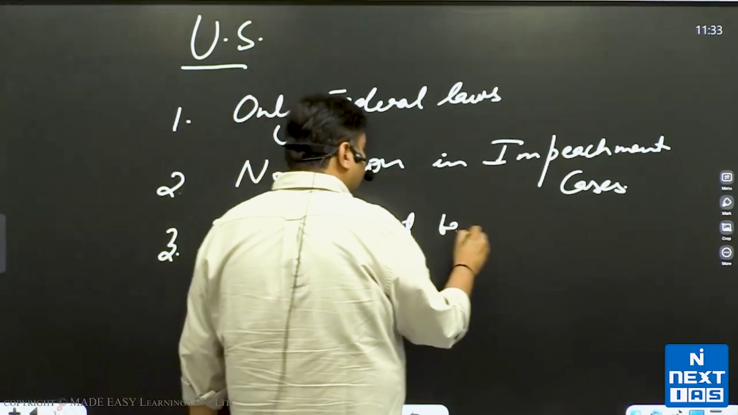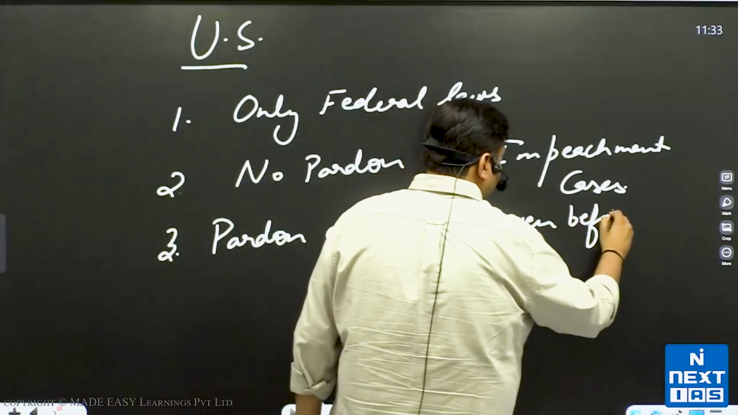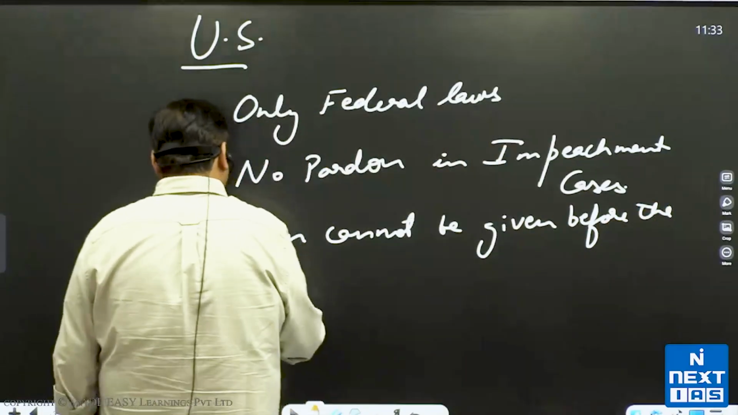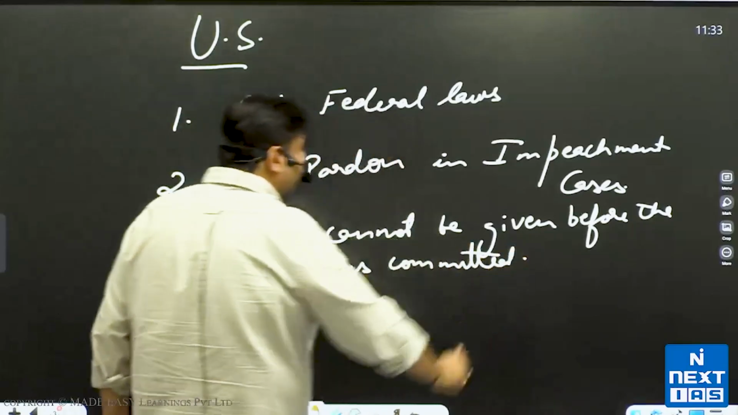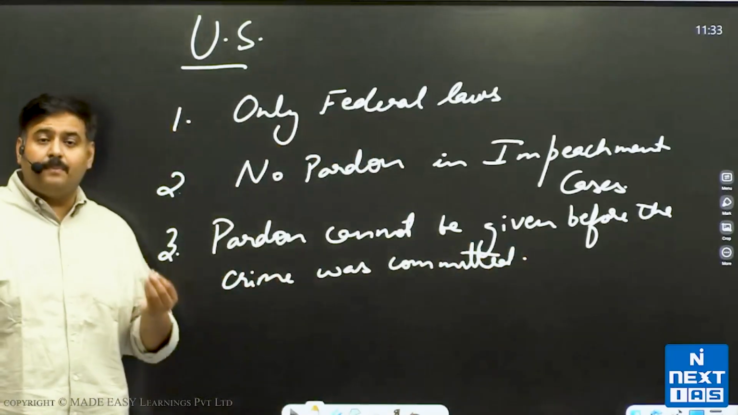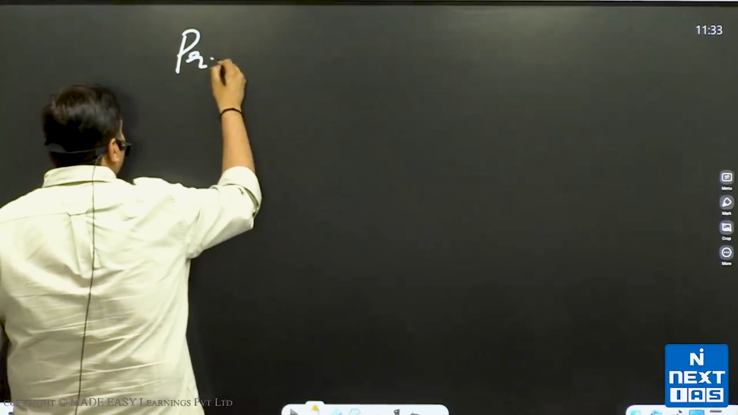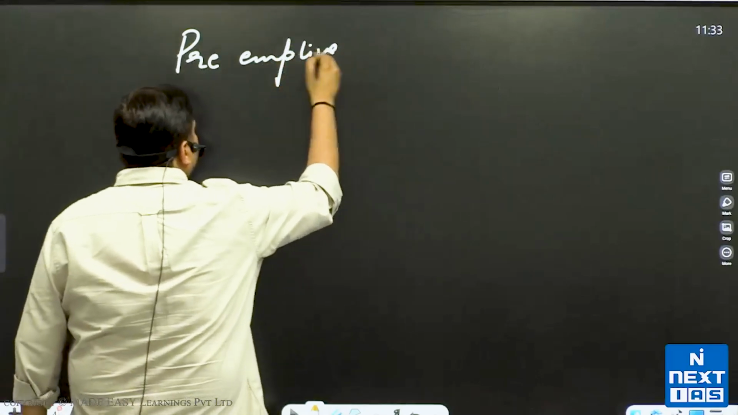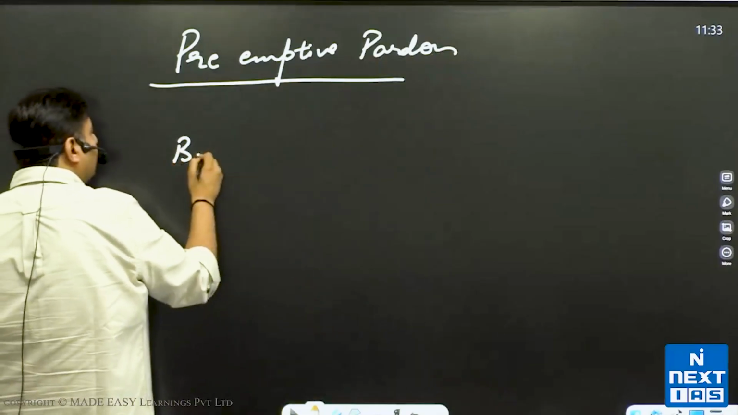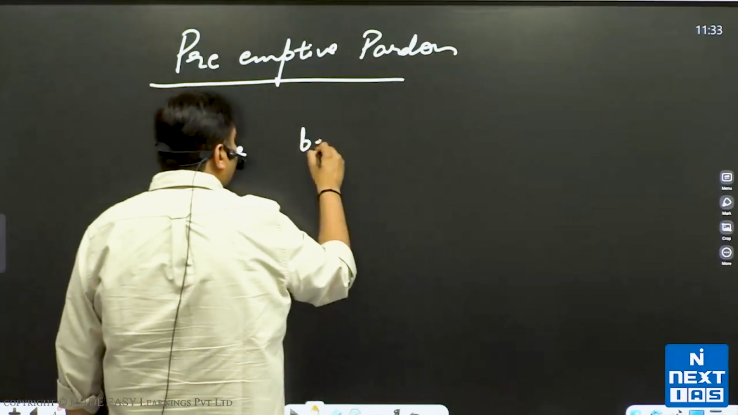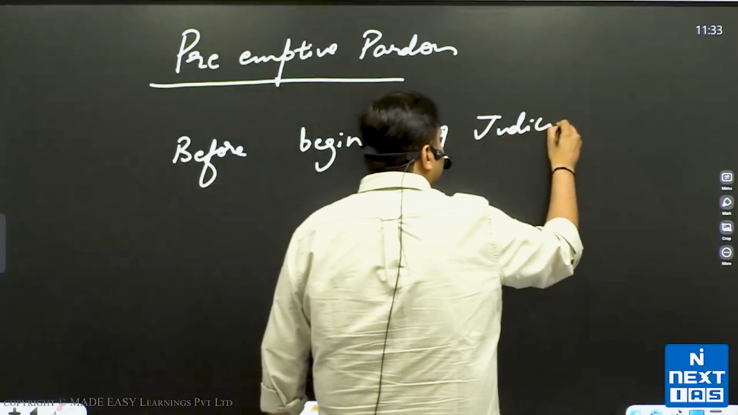Pardon cannot be given before the crime was committed. Okay. Now, the last part of the question is preemptive pardon. Preemptive pardon means that the person may be given pardon before the beginning of the judicial process.